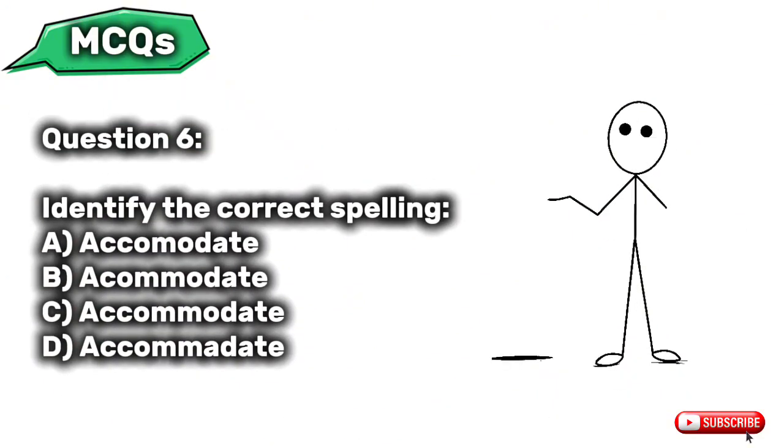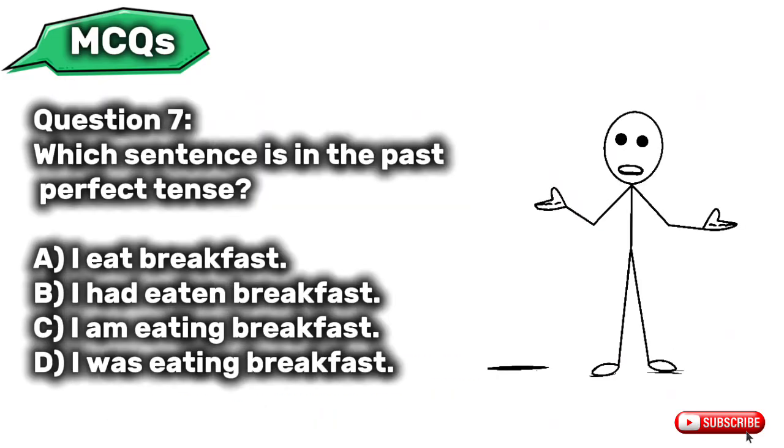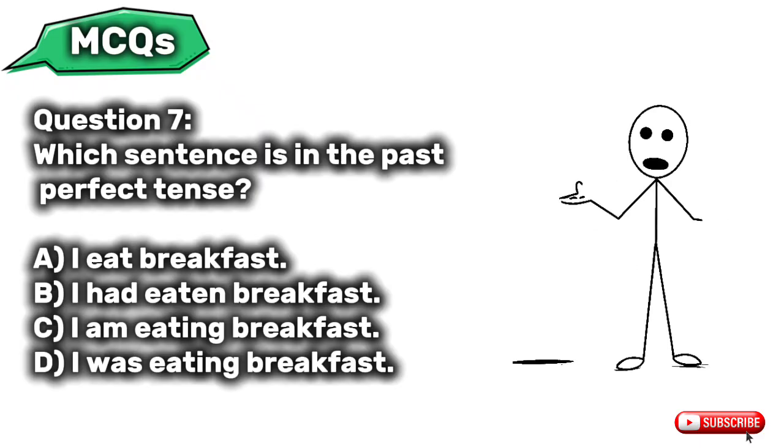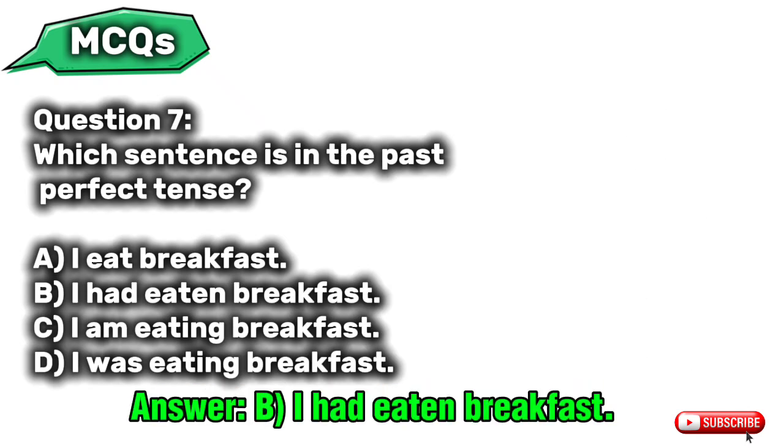Question 6. Identify the correct spelling. A. Accommodate. B. Accommodate. C. Accommodate. D. Accommodate. Question 7. Which sentence is in the past perfect tense? A. I eat breakfast. B. I had eaten breakfast. C. I am eating breakfast. D. I was eating breakfast.